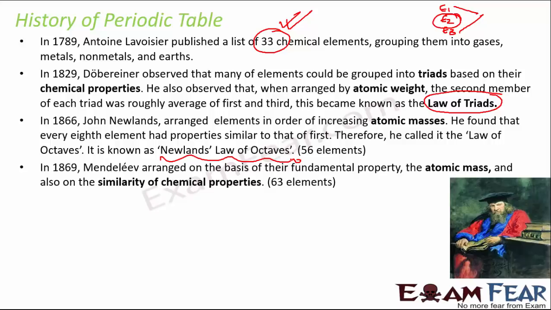Okay. But there were certain limitations with Mendeleev's table, and the limitations were that he could not explain the existence of isotopes. Isotopes, that is those with same atomic number but different atomic masses. And he also could not explain the position of hydrogen atoms. So because of these limitations, Mendeleev's periodic table was also not a foolproof success.